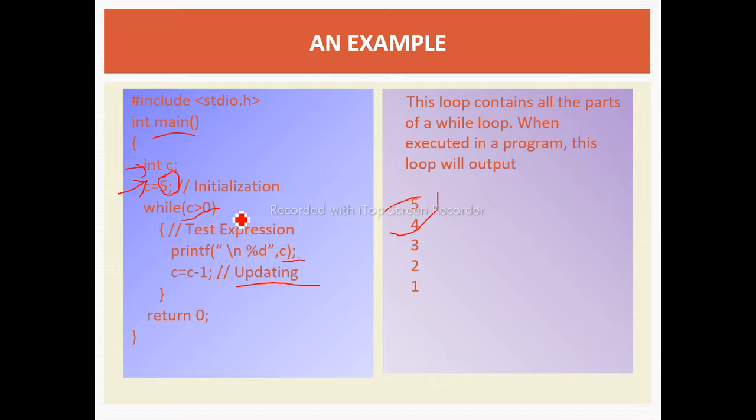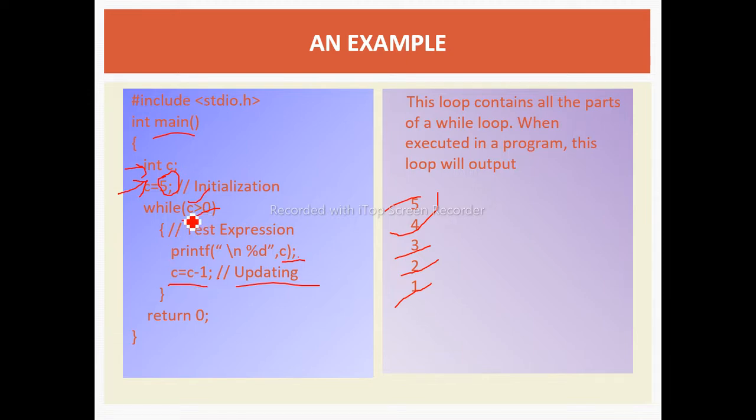Again 3 is greater than 0. Yes, we are displaying that 3 value. Again we are decrementing that c value by 1. 3 minus 1 becomes 2 here. Here we are checking 2 is greater than 0. Yes, we are displaying the 2. Again we are decrementing that c value by 1, that is 2 minus 1 becomes 1. 1 is greater than 0. Yes, we are displaying the c value, that is 1. And again we decrement that value, that is 1 minus 1 becomes 0.